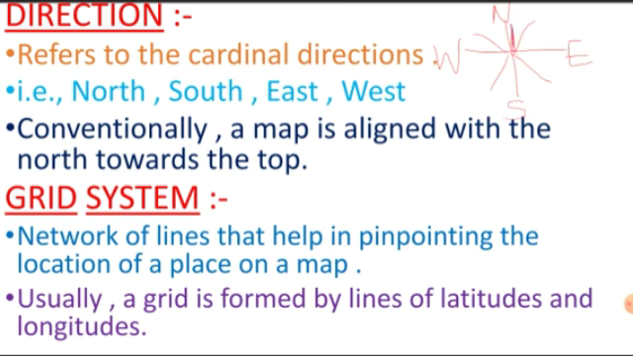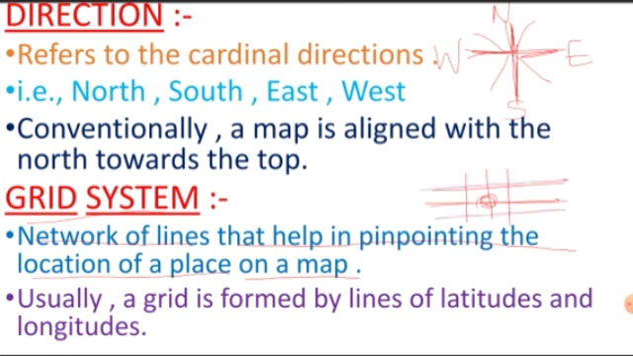Top is north, bottom is south, east is right, and west is left hand side. Now, grid system. It is a network of lines that help in pinpointing the location of a place on a map. You can see the network of lines here. These lines help in pinpointing the location of a place on a map. Usually the grid is formed by lines of latitudes and longitudes, that is vertical and horizontal lines.